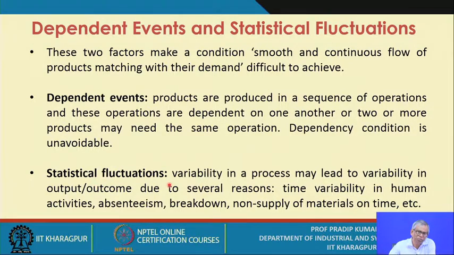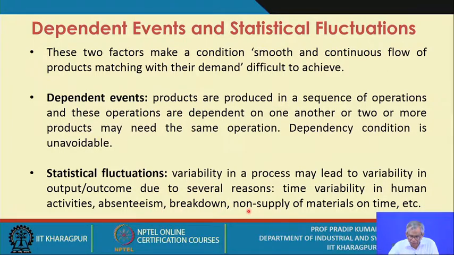Then the next important aspect to be considered is the statistical fluctuations. Variability in a process may lead to variability in output or outcome due to several reasons. The variability study is an important study, not only in quality but also in production control systems and inventory control systems. So variability is an important aspect, and there is time variability in human activities, which will have an effect.